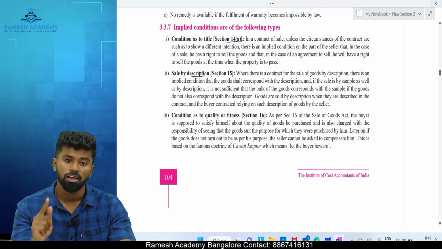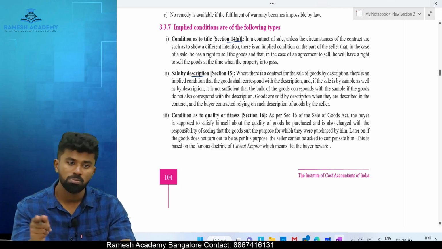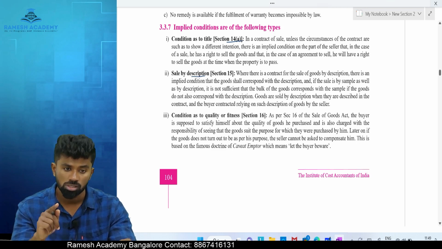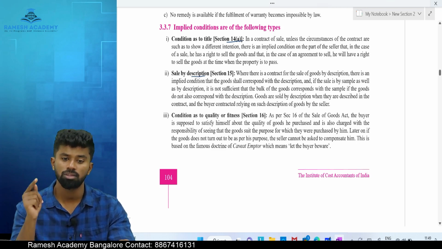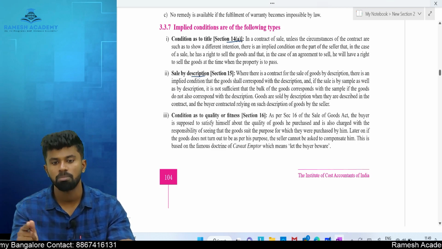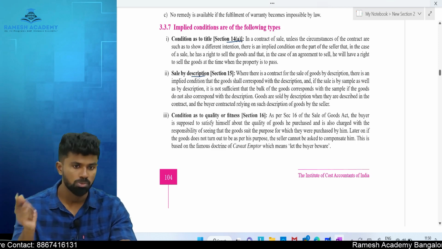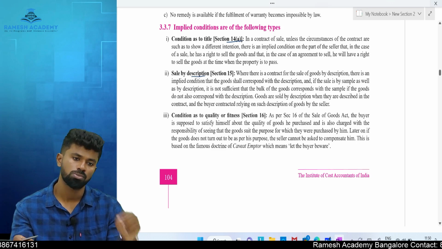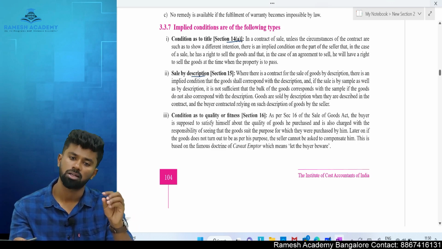Even if the buyer had the opportunity to inspect the goods, it still becomes the duty of the seller to supply the goods as per the description made. If it does not correspond with the description, it amounts to breach of a condition. The buyer can cancel it.